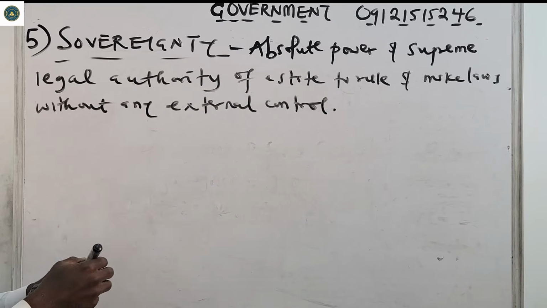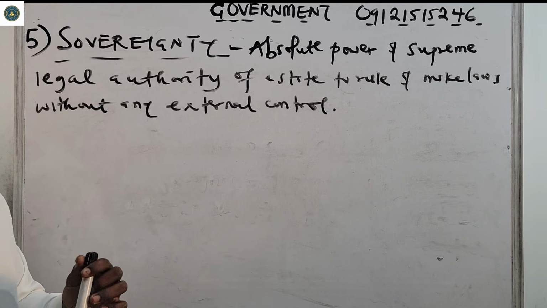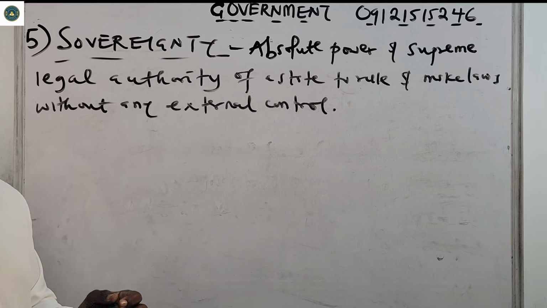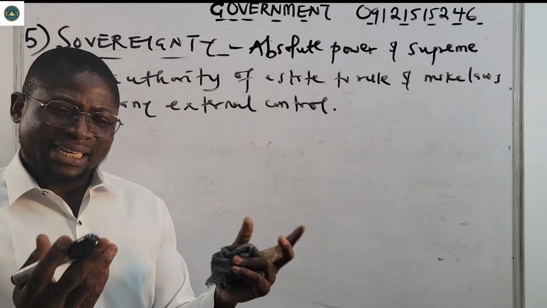Sovereignty is the absolute power and supreme legal authority of a state to rule and make laws without any external control. Like Nigeria is what?